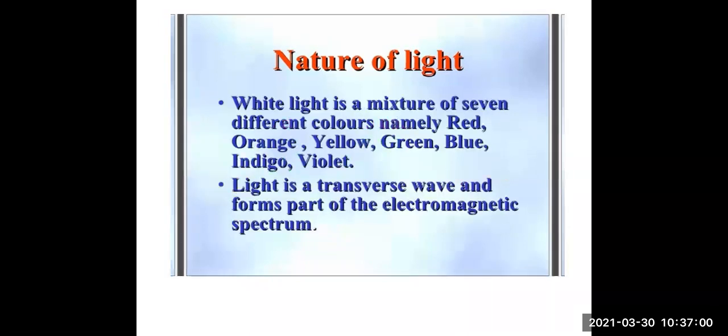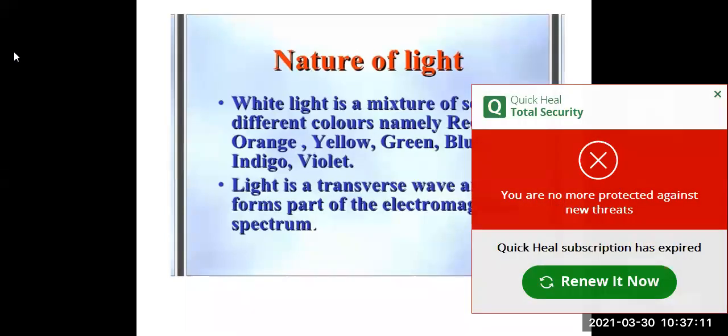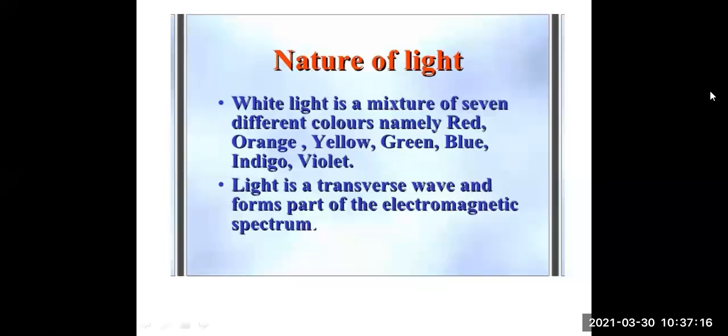So what is light? Light is actually an electromagnetic radiation which causes the sensation of vision. So what is white light?